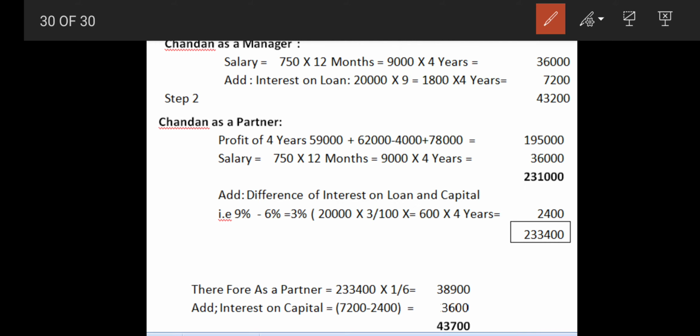Because there is a loss, and 78,000. So the ultimate profit for 4 years is how much? 1,95,000. Is this much clear? Now when the manager is converted into a partner, the salary that was deducted and reduced the profit, what happens to it? It increases, because now he is no more a manager, so his salary will be added to the profit. So now the new profit will be how much? 2,31,000. It will be 2,31,000, right? Okay.